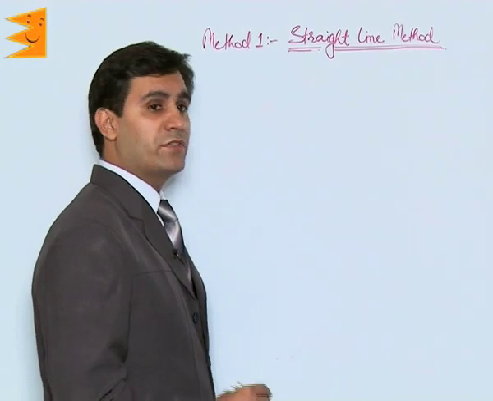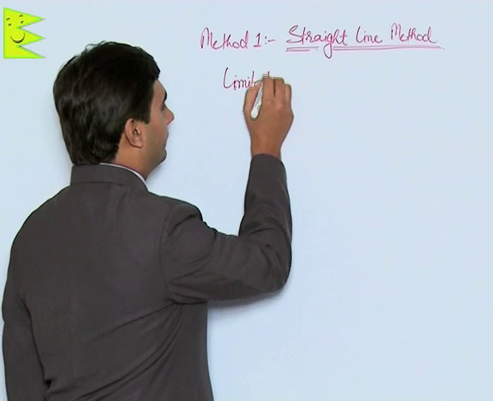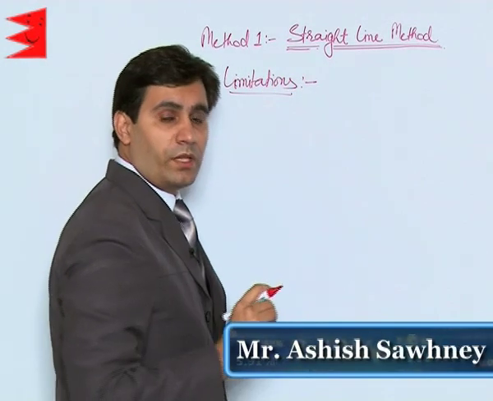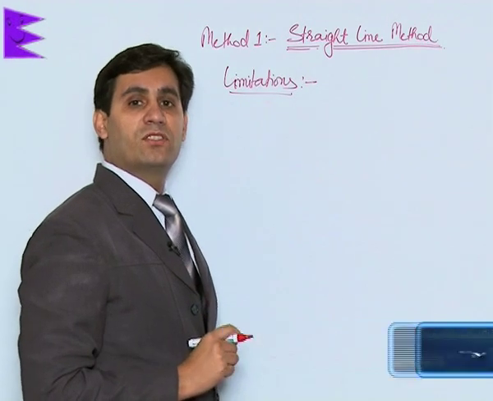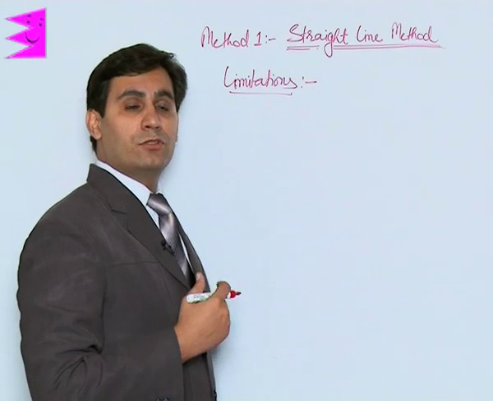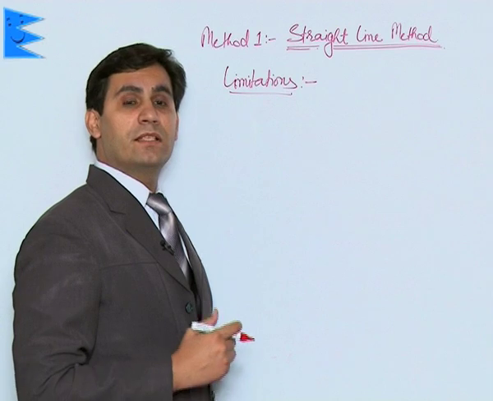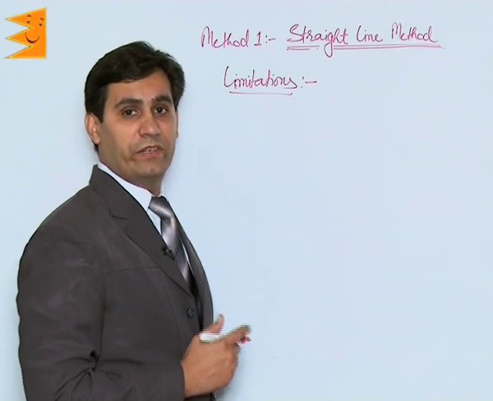Coming to limitations of straight line methods. What are the limitations? Now students, in straight line method, same amount of depreciation is charged each year. But in effect, if we actually try and analyze this, it means that the business is actually assuming that the asset has the same utility for every year.